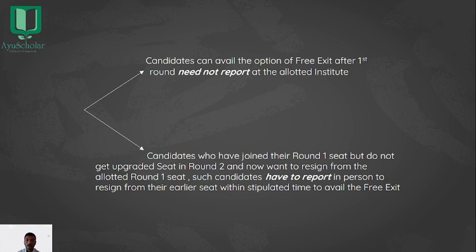Take the scenario: a candidate who has joined in the first round seat and doesn't get the upgraded seat in the second round at all. Now he wants to resign from the allotted seat in the first round because he didn't get the expected upgradation of seat in the second round. In such a case, that candidate has to report in person to that particular college and resign from the earlier seat within that stipulated time to avail free exit.